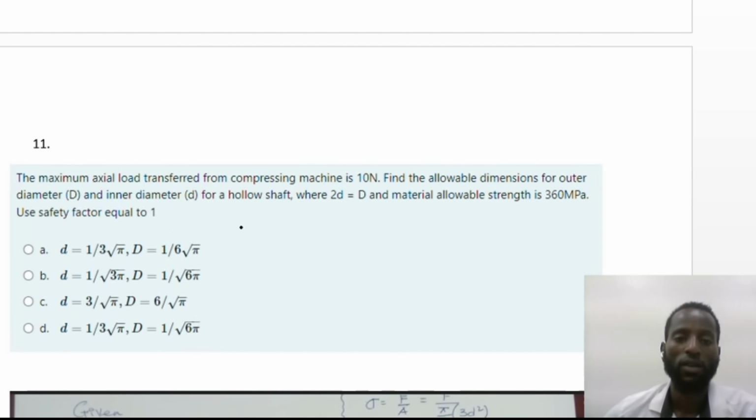Another question: the maximum axial load transferred from the compression machine is 10 Newton, and here find the allowable dimensions for the outer diameter D and inner diameter small d for a hollow shaft, where the outer diameter is equal to 2 times the inner diameter, if the material's allowable strength is 360 megapascal and the factor of safety is 1.